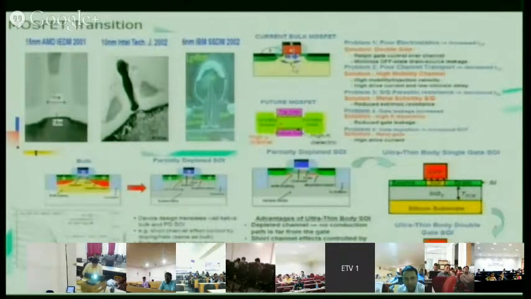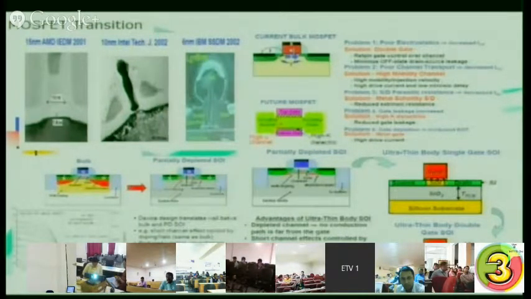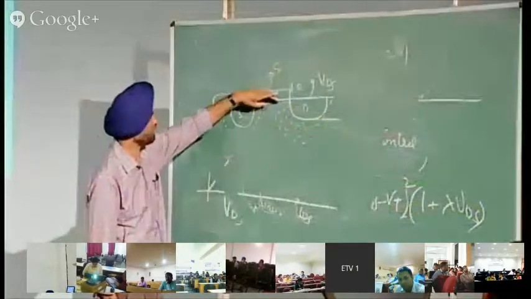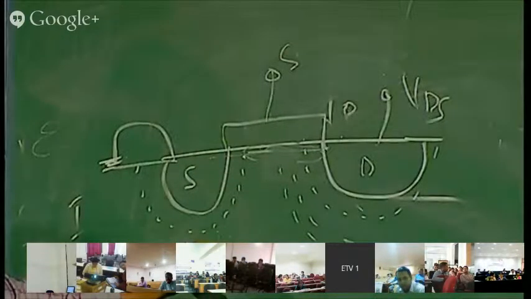As you reduce the transistor dimensions, the electrostatic control of the channel by the gate becomes poor. What is the option now? The option is you make 2 gates, or multiple gates. Since the control of the gate is becoming less in this region, you make another gate here. There are 2 controls.